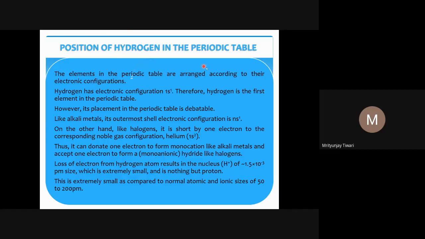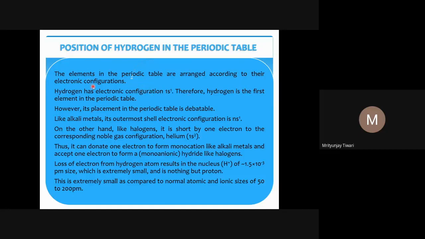The position of hydrogen in the periodic table is a debatable topic, and people still talk about where we should keep hydrogen in the periodic table, and whether the place that we have put hydrogen in is appropriate. Why is it appropriate? Because the whole periodic table is made on certain logical bases. So people still talk about what those problems are and what the properties are based on which hydrogen has been put somewhere. That is what we are going to study.